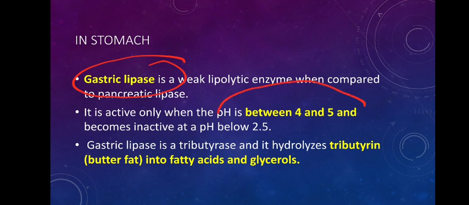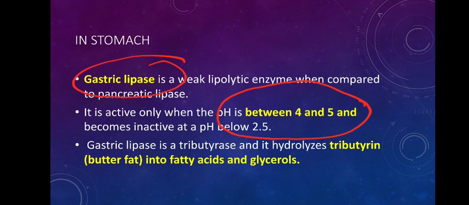This enzyme is active at a pH of 4 to 5, and usually it is inactive below 2.5 pH. We are all familiar that the stomach pH is generally somewhere between 1.2 to 2.5. So it is never close to 4, not less acidic than that.